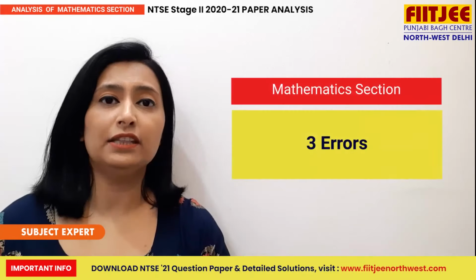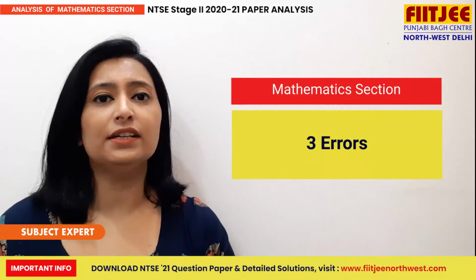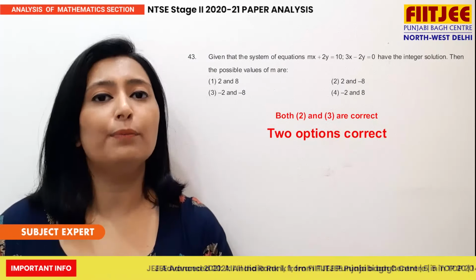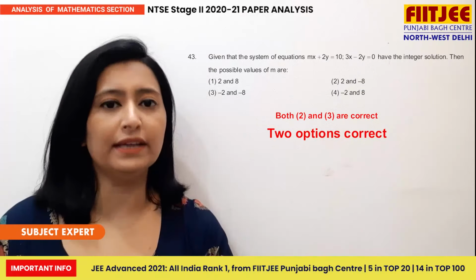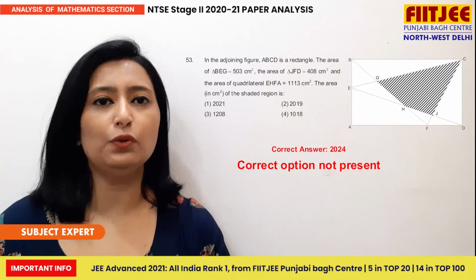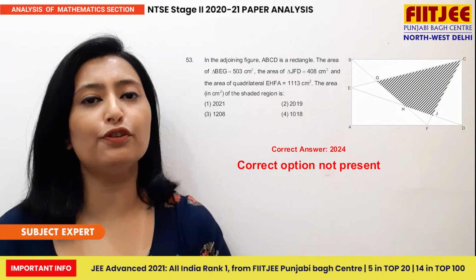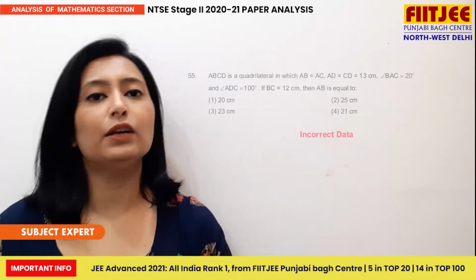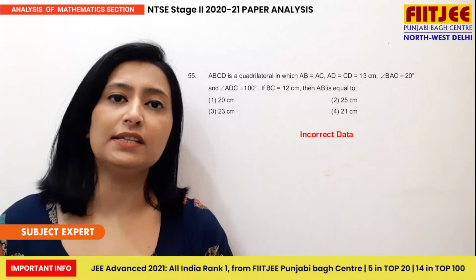However, unlike last year, which had no errors in the mathematics section, this year there were 3 errors. Question number 43, where both options 2 and 3 were correct. Question 53, in which the correct answer 2024 was not in the options. And question 55, where the data given was not correct.